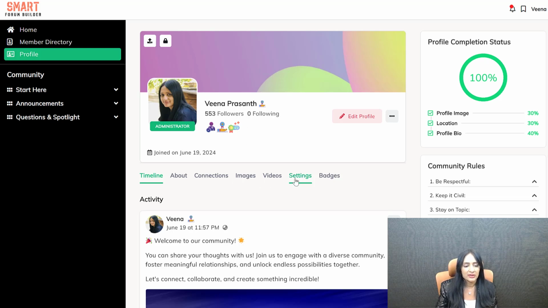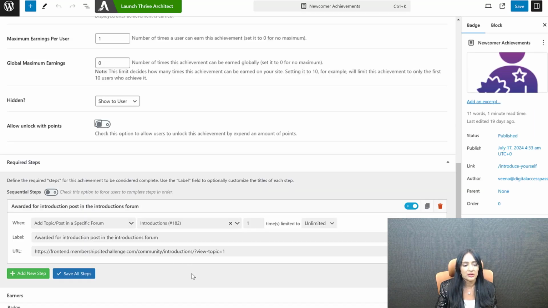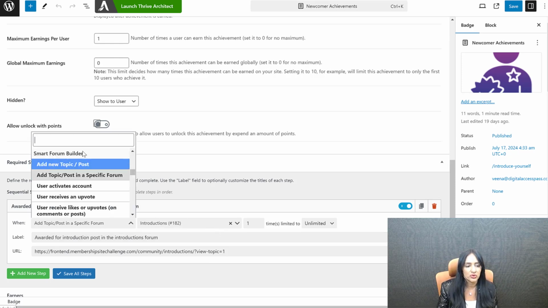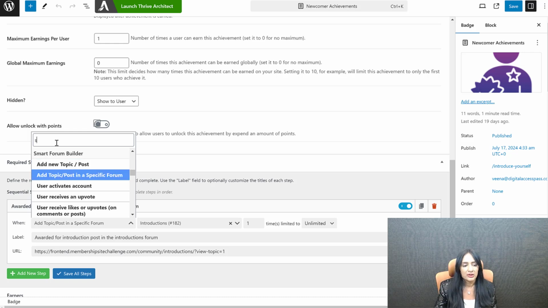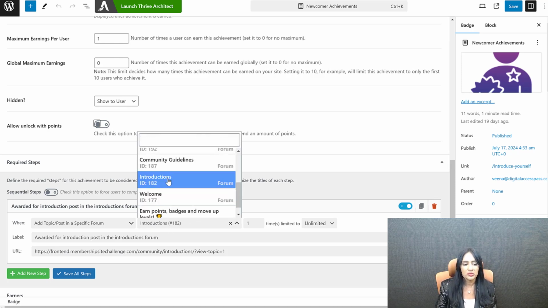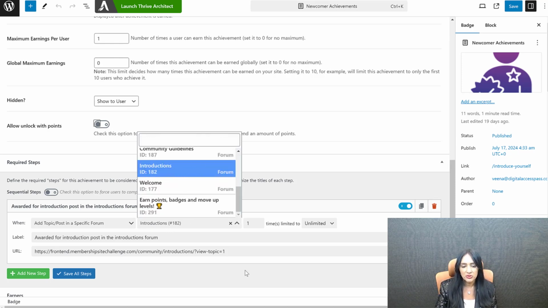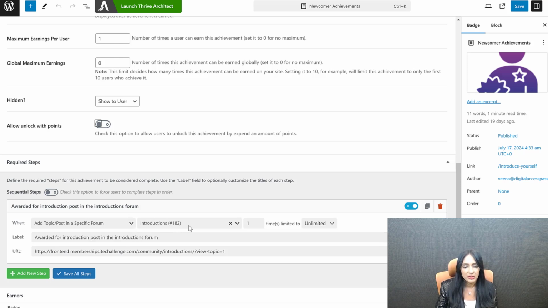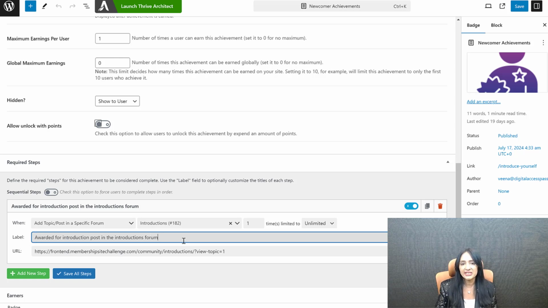And the thing you have to do when you add a step is decide when do they get the badge? There you can look for Smart Forum Builder, search for Smart Forum Builder. It's going to show all the Smart Forum Builder rules. And you can say when they add a new topic. So you can say add topic in a specific forum. That's what I have selected here: add a topic in a specific forum, which is the introductions forum, where I want them to introduce themselves. So as long as they add a new post in the introductions forum introducing themselves, I want to give them this badge. That's it. They don't have to do anything else. There's just one step, just one thing they have to do. And that's up to you, how you do it.